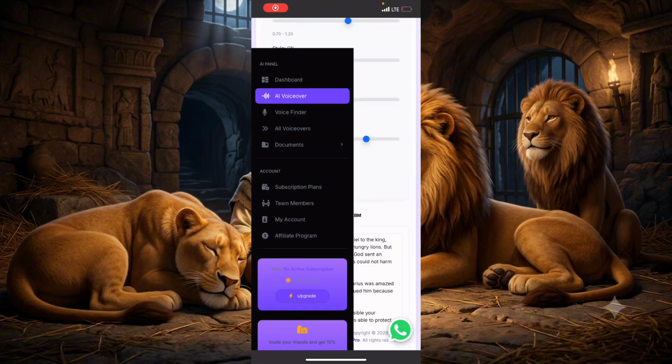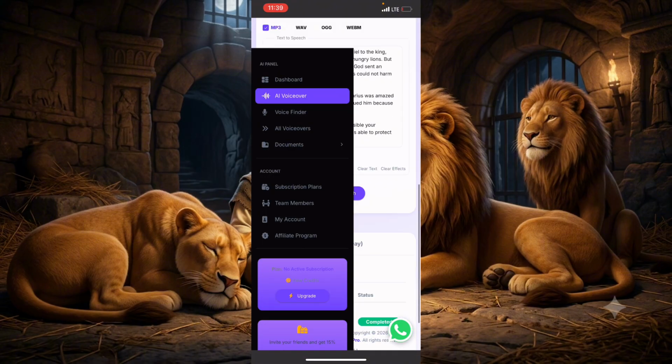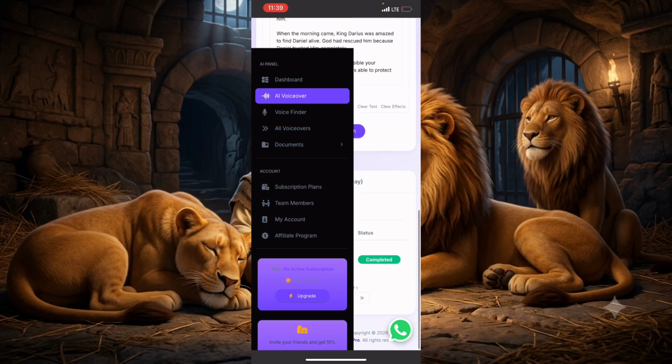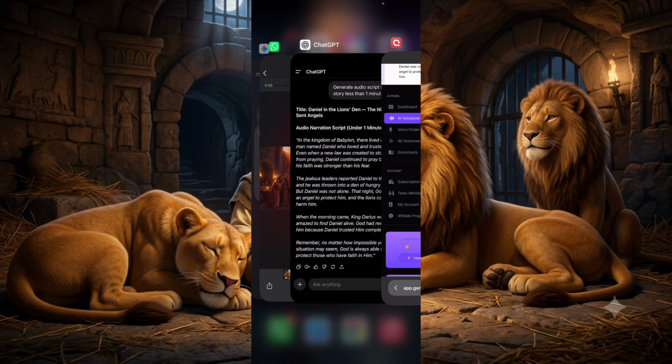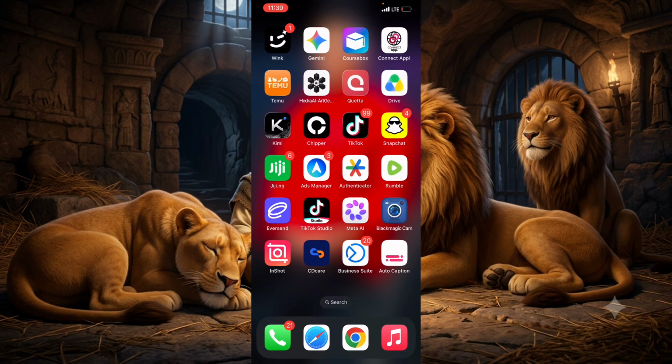Once we are done generating the audio, we are just going to download it. So the audio is ready. You can see it's showing completed. Now what we are going to do is go to CapCut and join all the videos together with the audio. So let's just go to CapCut.